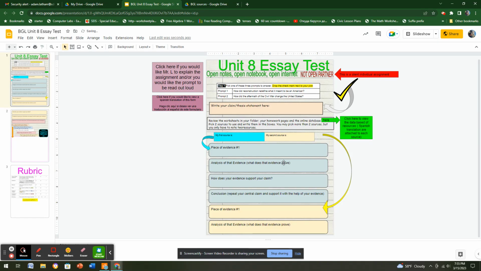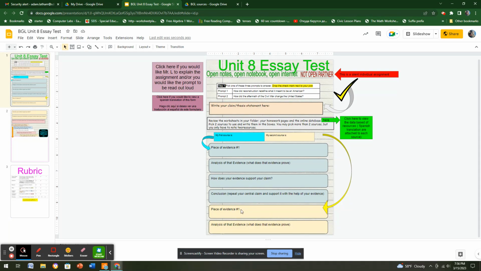Now that you have your sources, please give me one piece of evidence from that source that supports your thesis. Analyze that evidence. What does that evidence prove? How does your evidence support your claim? Support whatever you wrote up here. And finally, a conclusion. Repeat your central claim right here and support it with help of your evidence.